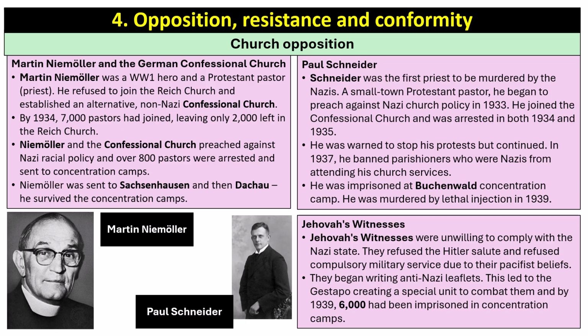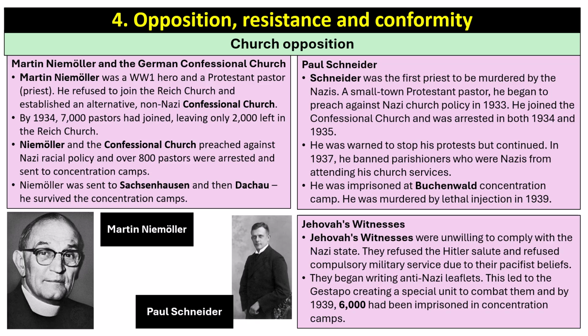Niemöller was a First World War hero and a Protestant pastor. He refused to join the Reich Church and established an alternative non-Nazi Confessional Church. By 1934, 7,000 pastors had joined, leaving only a couple of thousand in the Reich Church. Niemöller and the Confessional Church preached against Nazi racial policy, and over 800 pastors were arrested and sent to concentration camps. Niemöller was sent to Sachsenhausen outside Berlin and then Dachau concentration camp, but he survived.